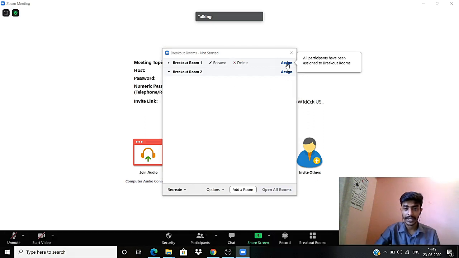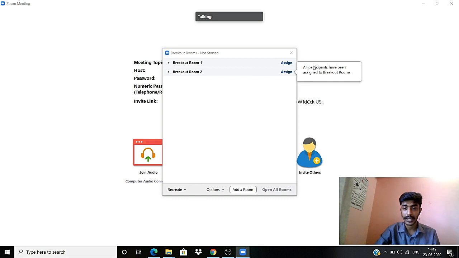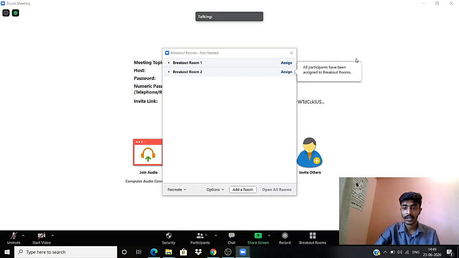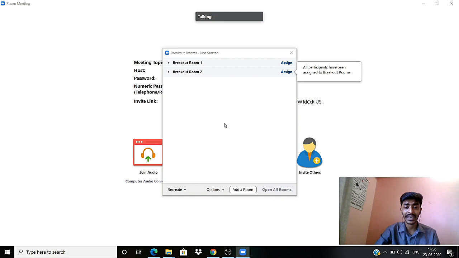If you click on assign, you have participants here. You will see a pop-up message of names here. You can tick the number of people you want in one, and when you click again on assign to, you will get a name list here, and you can again tick the people whom you want in room 2. So this is how you can create a room inside an existing Zoom meeting.